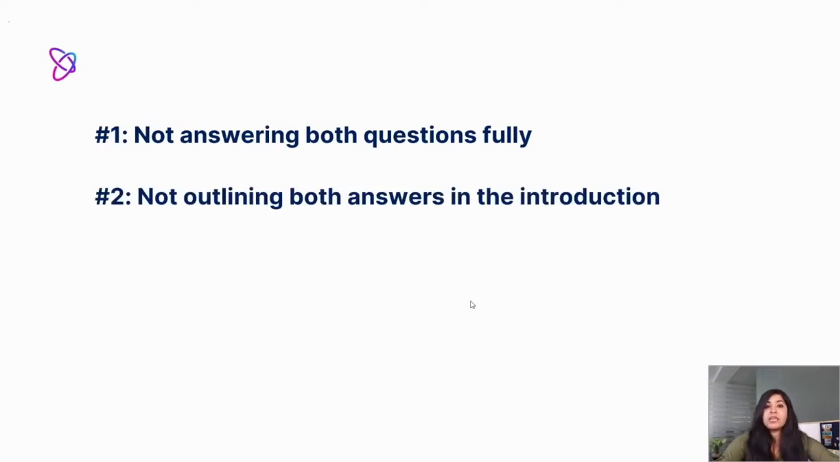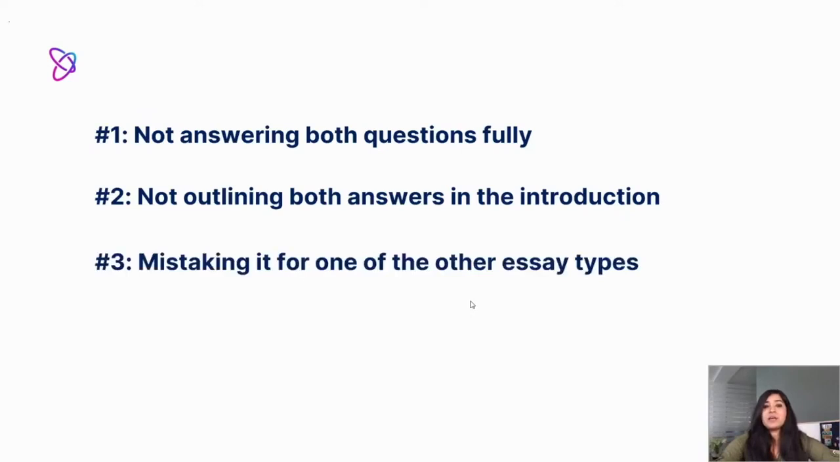Mistake number two would be not outlining both answers in the introduction. Now, as we go along in this talk, we'll be learning how to write the introduction, learning how to write the body paragraphs as well. But in the introduction, it's very important that you put in both the answers in the introduction. Now, when we say both answers, we're taking the question and we're putting that in the introduction. I'll explain more in a bit.